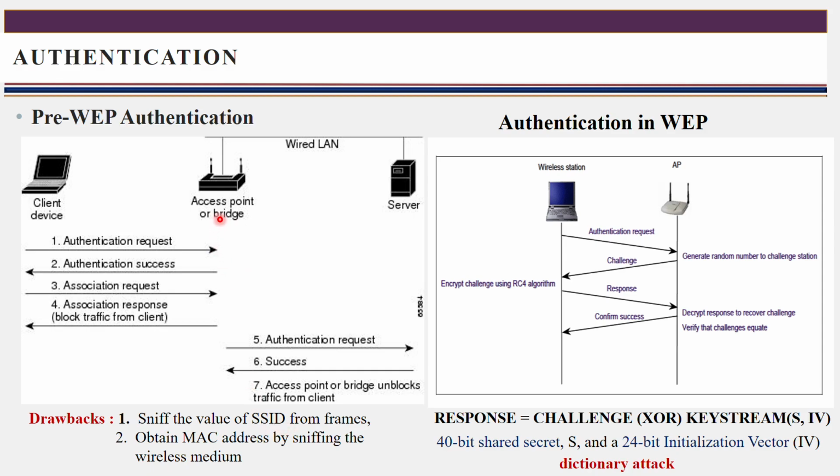To overcome this drawback, they followed one more process, that is the MAC address. So instead of using the Service Set ID, they started using the MAC address. As I told earlier, clients and access points can also be identified by their MAC address, which is unique. But attackers monitor those communications also, and just as they access the Service Set ID, in the same way they can also access the MAC address, and they can sniff that same MAC address while the communication is being made.